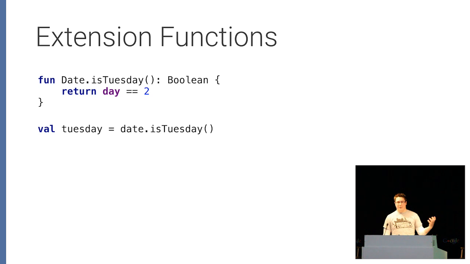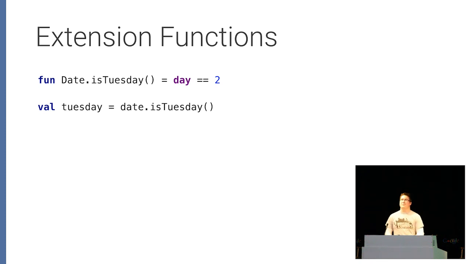So in this case, it'd be calling the getter. And then hopefully you remember what we can do to methods that have a single expression in their body. We can just get rid of a bunch of the boilerplate. And so in like 22 characters, we've defined this extension method that we can call now as like it was any other method on our date objects.